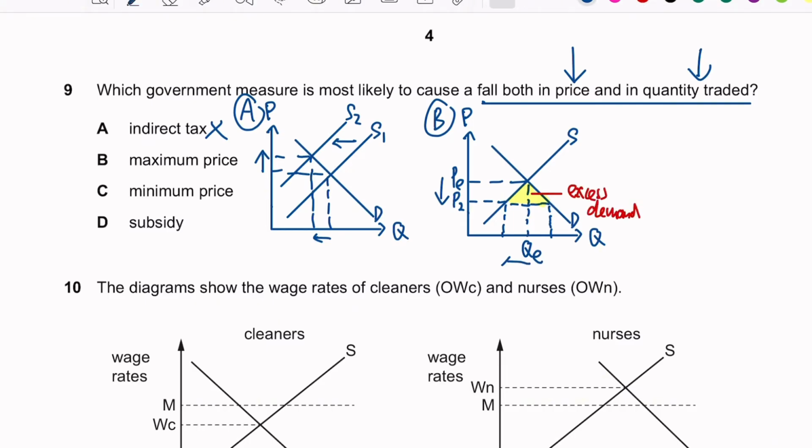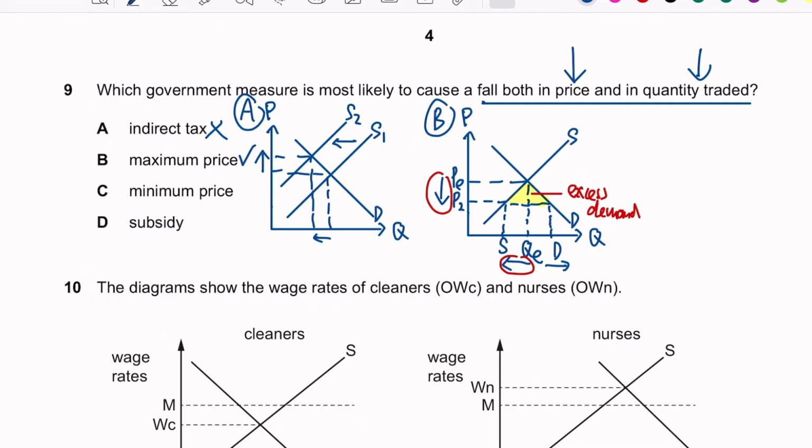This part moving here is the change in supply, and here is the change in demand. So this one is correct because the price is falling and the quantity is also falling. As I mentioned just now, quantity traded doesn't specify whether it's demand or supply, so either falling is fine. So here for this maximum price, supply falls. So the answer B is correct.